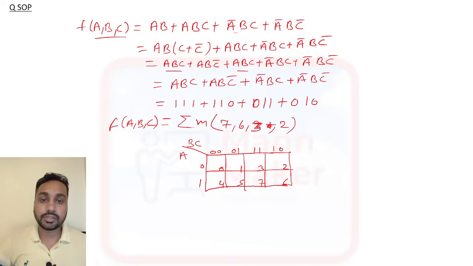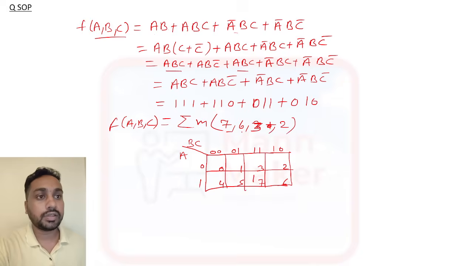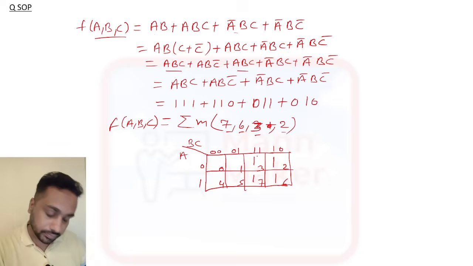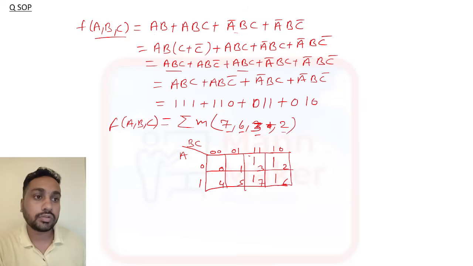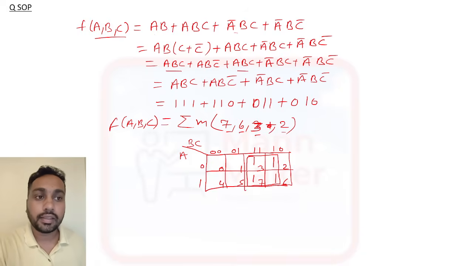Now whatever term is there, you need to make it a 1. 7, so in 7 this is 1. 6, here you need to put 1. 3, here you need to put 1, and 2, here you need to put 1. Now in the K-map you need to make either a pair, a quad, or an octal. First priority is octal, after that quad, after that pair. So here octal is not there, so we can make a quad here. So here we can make one quad, and now we need to write an equation.